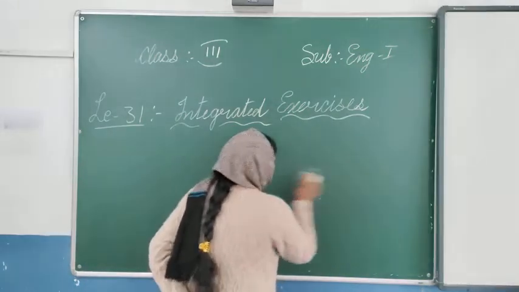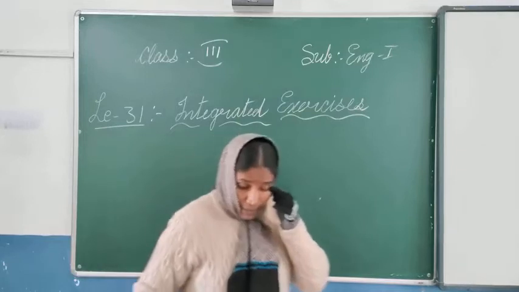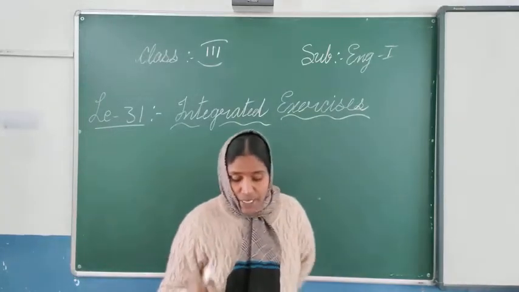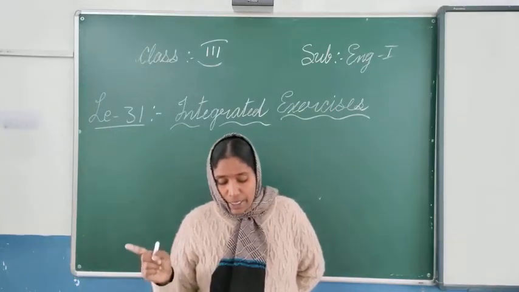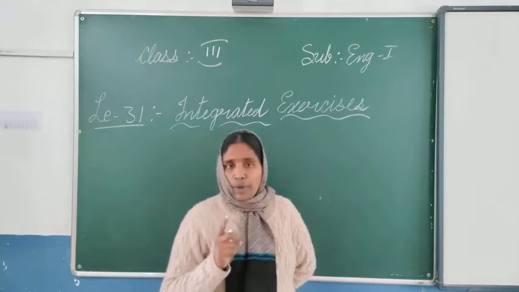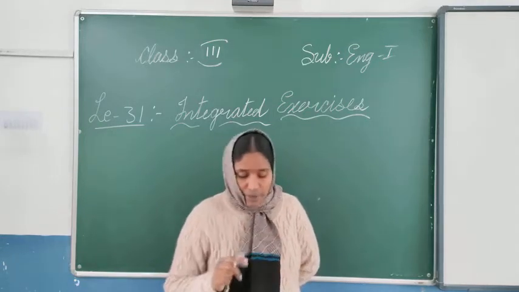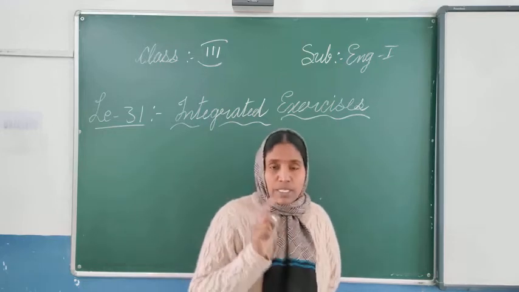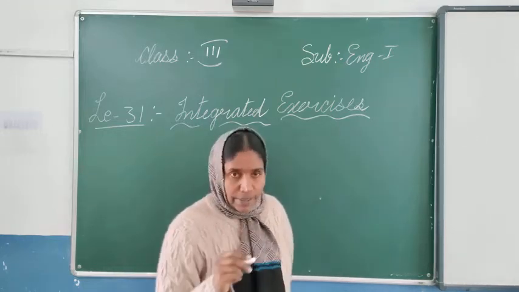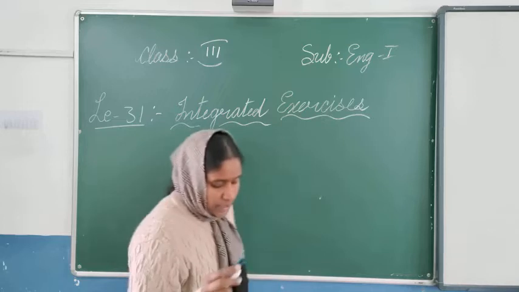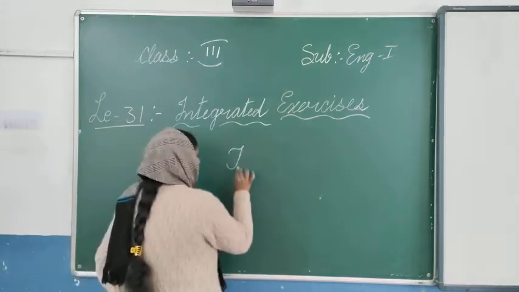The next one. Next exercise, what have they given? They have given the exercise: identify the subject and predicate in the following sentences. You know very well, before in the lessons we have seen very clearly what the subject is. You have to write the subject, and the predicate you have to write. The first sentence is what they have given.